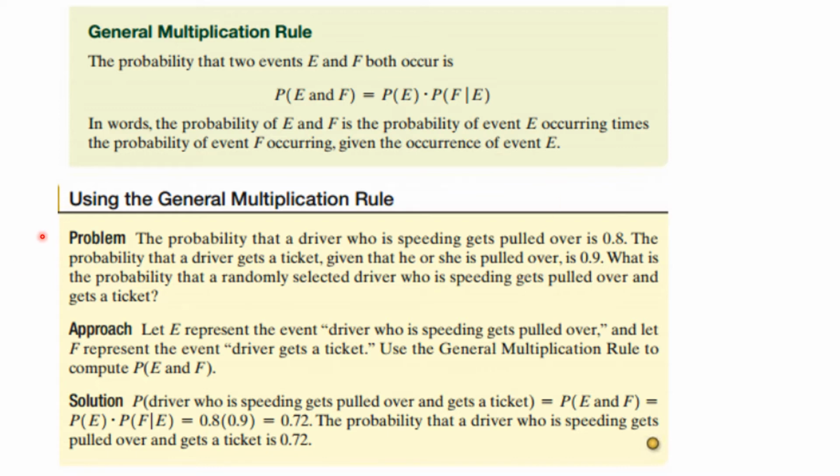So here's an example of using that rule. The probability that a driver who is speeding gets pulled over is 0.8. The probability that a driver gets a ticket, given that he or she was pulled over, is 0.9. What's the probability the randomly selected driver who is speeding gets pulled over and gets the ticket? So you see, this is the probability of E and F. The probability of E and F here is equal to the probability of E times the probability of F given E. So that is 0.8 times 0.9, so it is 0.72.